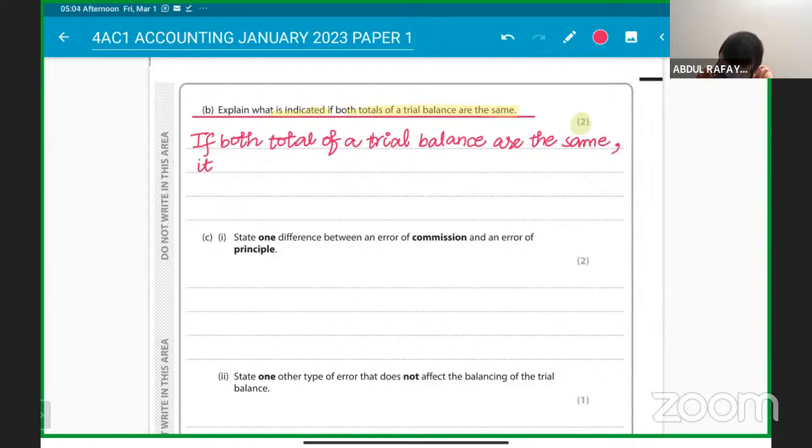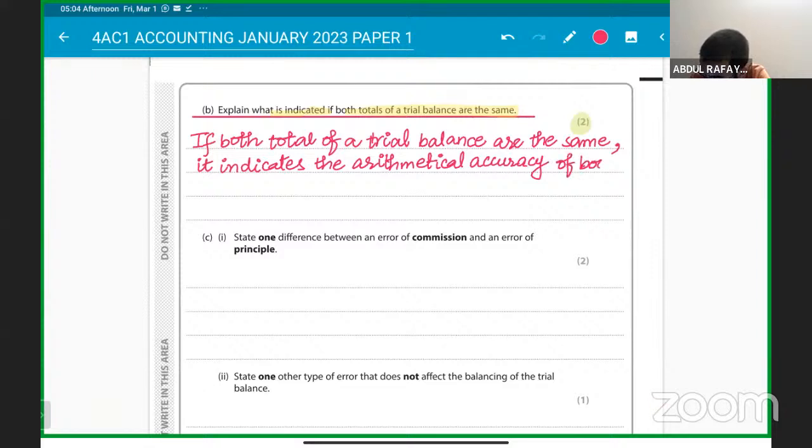It indicates the arithmetical accuracy of the books of accounts and ledgers. Arithmetical accuracy of books of accounts and the ledgers. Understanding?